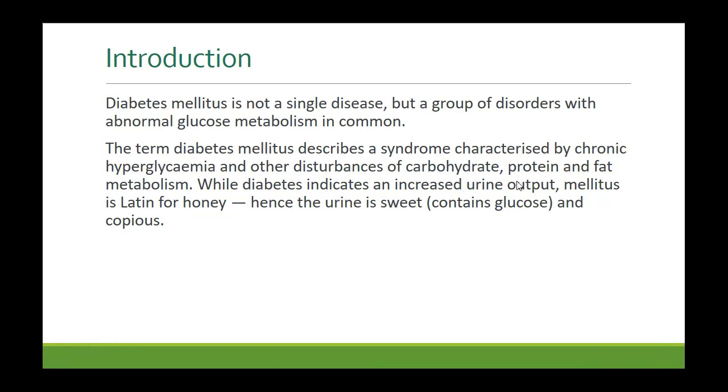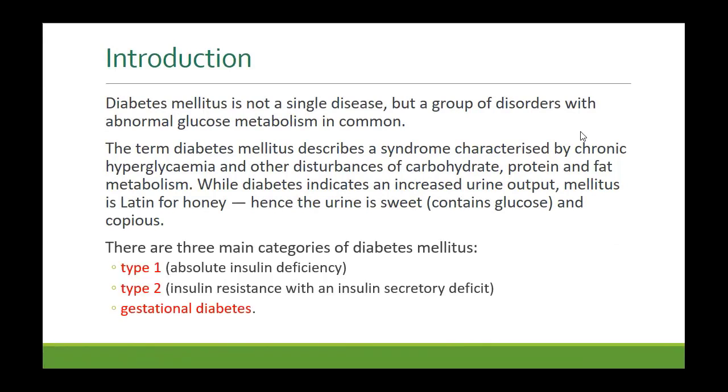Diabetes indicates an increased urine output. Mellitus is Latin for honey, so there are copious amounts of urine, which is also sweet. There are three main types of diabetes. Type 1 is absolute insulin deficiency. Type 2 is insulin resistance with an insulin secretory deficit. There's a third type called gestational diabetes, which develops in pregnant women.